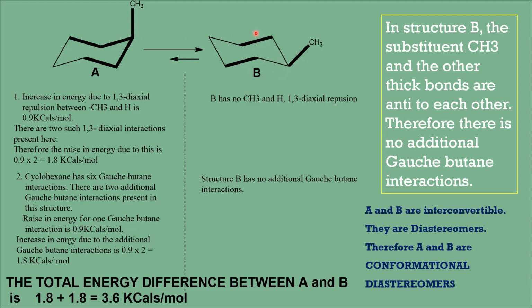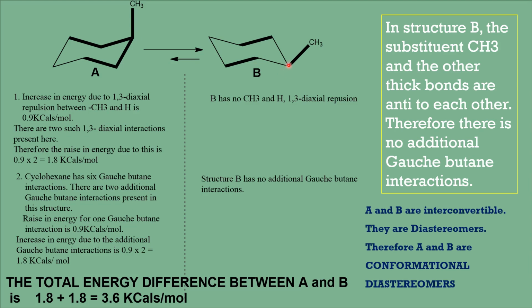And just look at this equatorial conformer a little closely. You may think of the gauche-butane interaction here. So this methyl carbon you consider as 1, this as 2, 3, 4, and between these two thick bonds there is no gauche-butane interaction. And if you look at this very closely, these two bonds are anti to each other, and this portion of the molecule, 1, 2, 3, 4, you consider as a butane, it will be an anti-staggered conformer, which is the most stable conformer of butane.